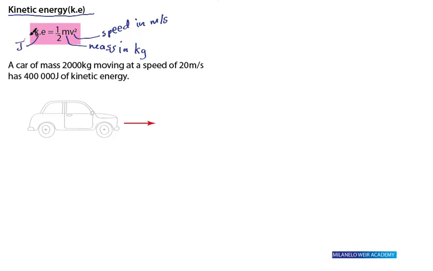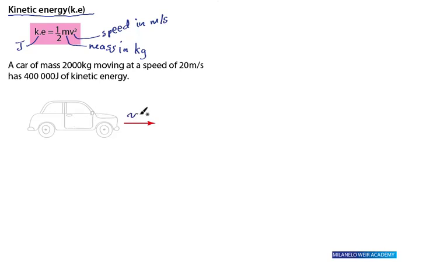So here is an example. A car of mass 2000 kg moving at a speed of 20 meters per second has 400,000 joules of kinetic energy. Let's try and calculate that. This car is moving in this direction. Obviously it has some mass.